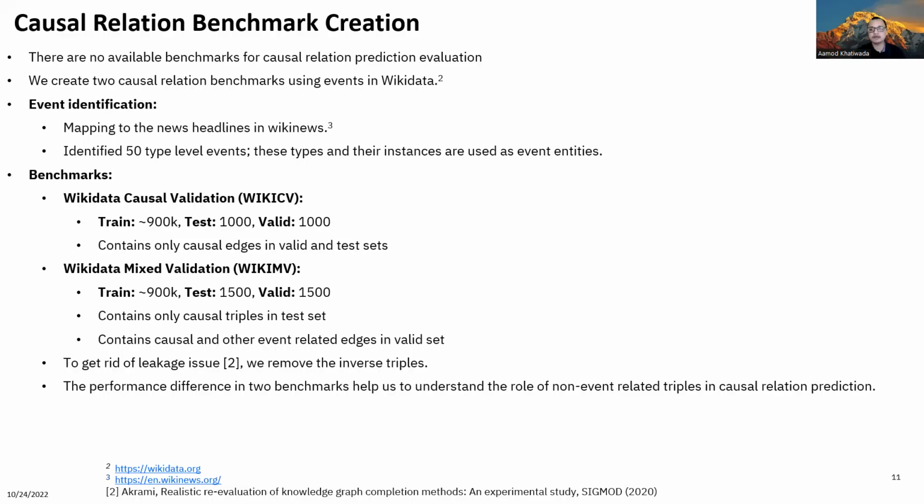The first benchmark only contains the causal relations in the validation set, so we call it WikiCB. The second benchmark contains the mixture of causal and non-causal relations in the validation set, and we call it WikiMB. We remove the inverse triples to overcome the leakage issues. Also, the performance difference in these two benchmarks will help us to understand the role of non-event related triples in causal relation prediction.